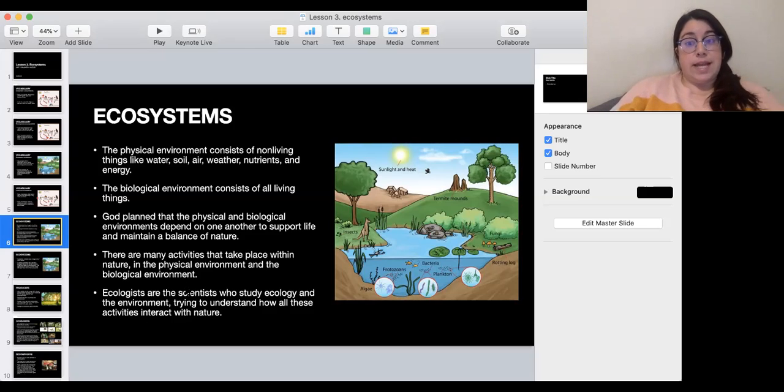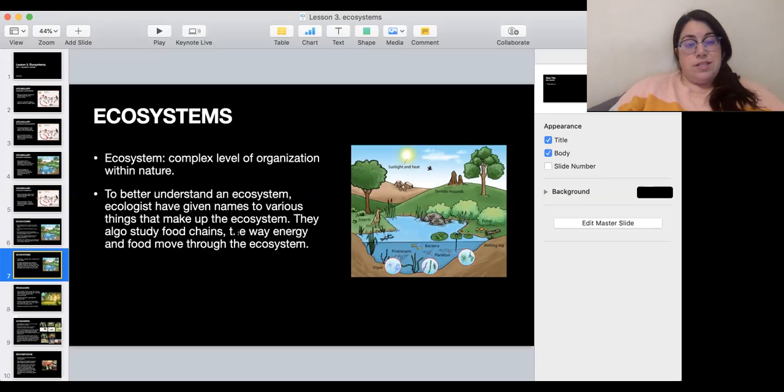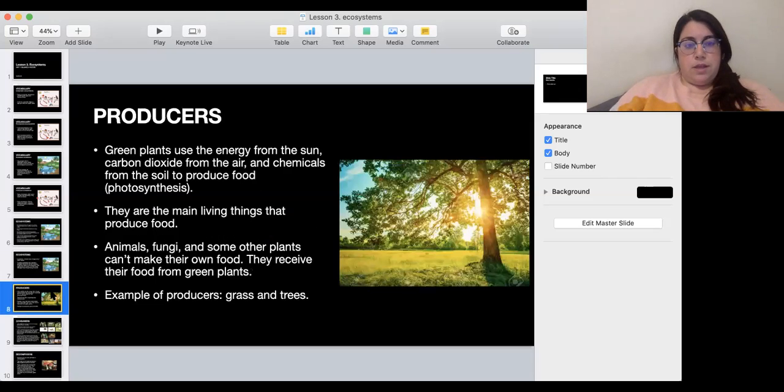There's a scientist called an ecologist that studies ecology, the study of living things and the environment, and they try to understand how all of these activities interact with nature. An ecosystem is a complex level of organization within nature. Why? Because you have different plants and animals living together. To better understand an ecosystem, ecologists gave names to various things that make up the ecosystem. They also study food chains, which we have talked about before, and the way energy and food move through the ecosystem. So we're going to talk about that.